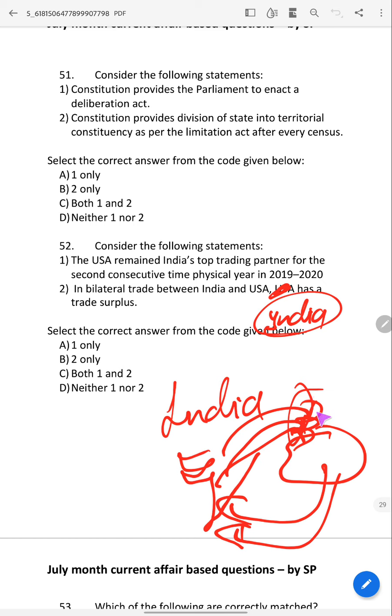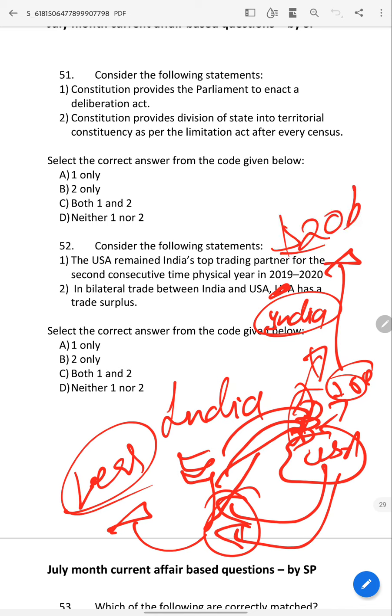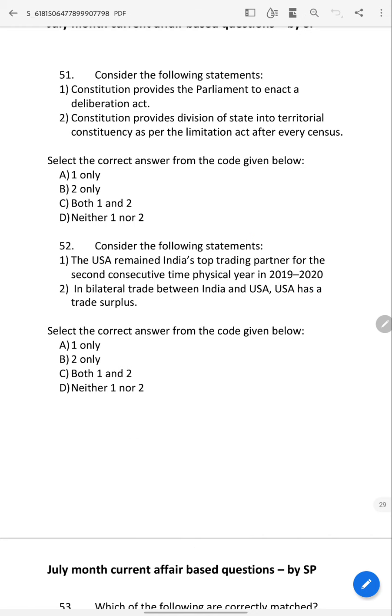The cost of the products India earns is a lot, and what USA earns is very little. So USA is having trade deficit. Trade deficit means very huge. It has with India around $20 billion. So answer is A.